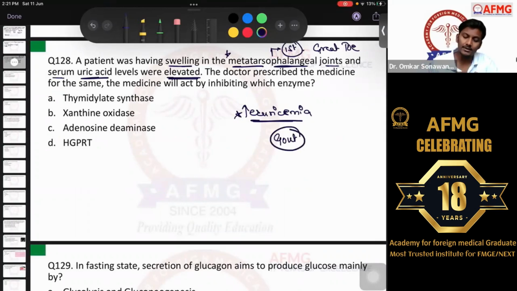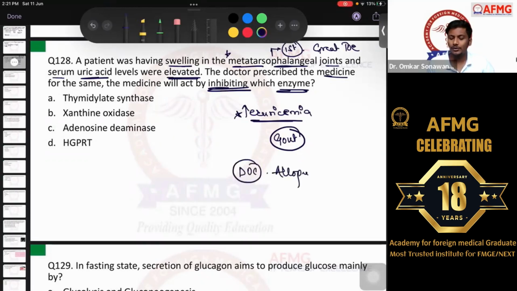The doctor prescribed the medicine for the same. The medicine will act by inhibiting which of the following enzymes? So as I've discussed, this is a very common question multiple times in pharma, almost everywhere in medicine, everywhere we used to come across this question. All of you were quite sure of this. Okay, so a patient of gout is started on a drug. Chronic gout ke liye drug of choice, as we discussed yesterday also, the drug of choice for chronic gout is allopurinol. And if a doctor is prescribing some medication, that would be allopurinol.